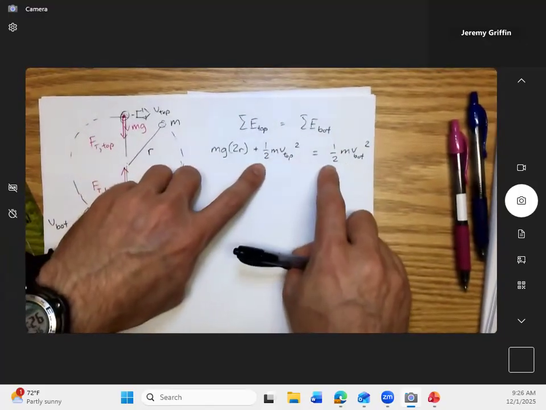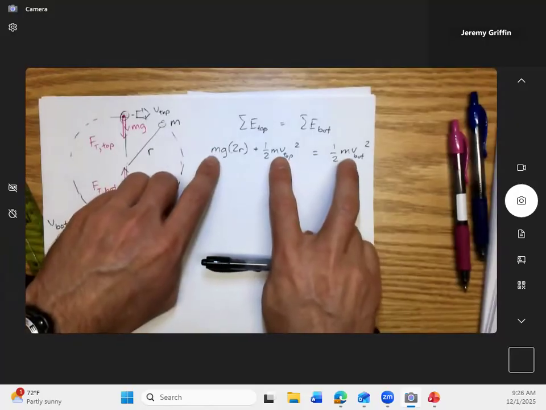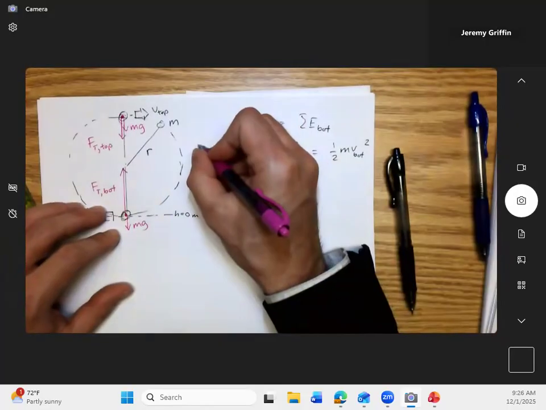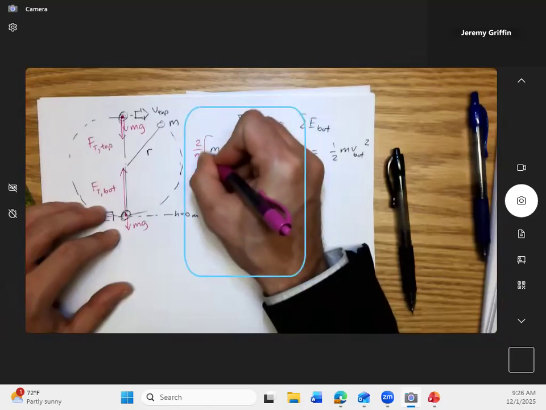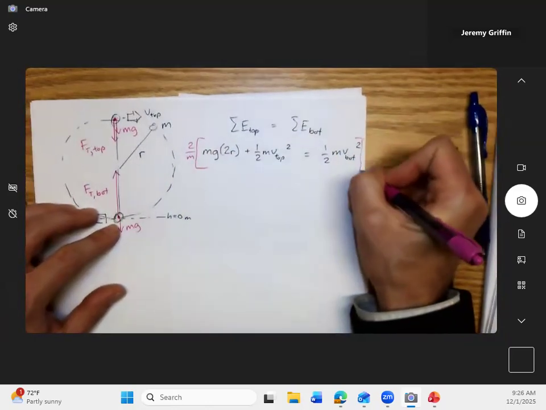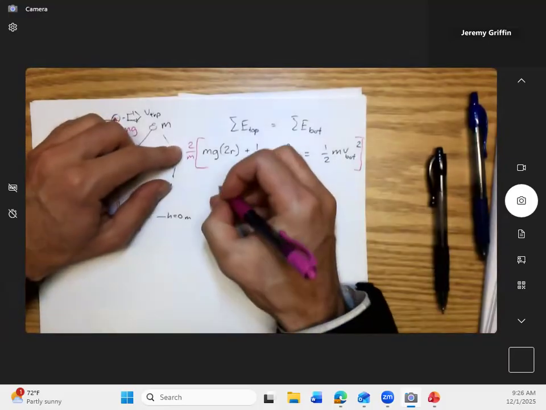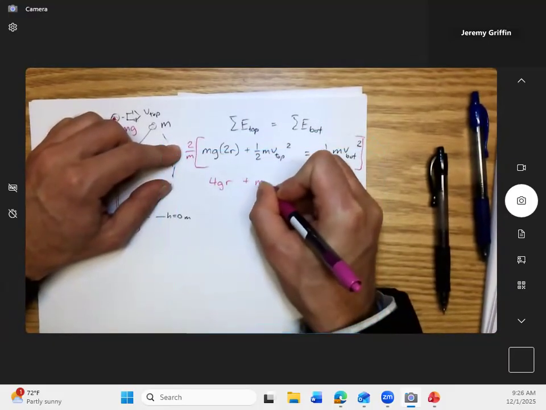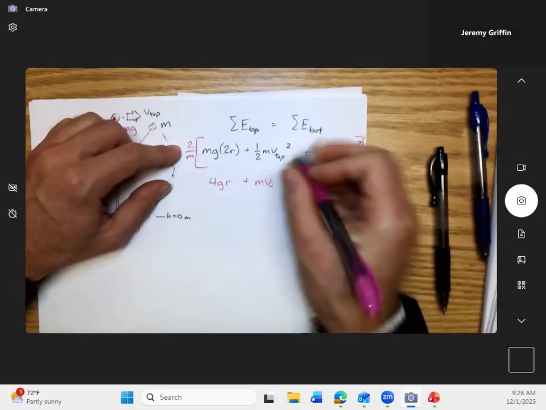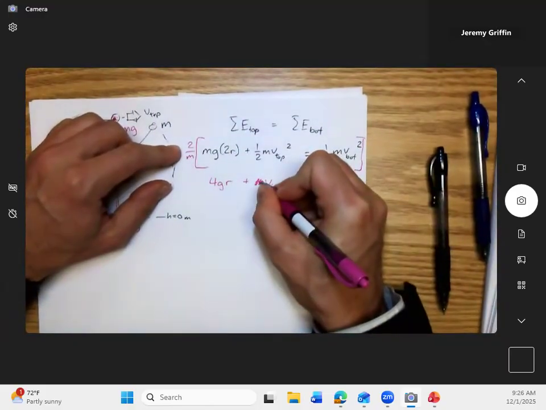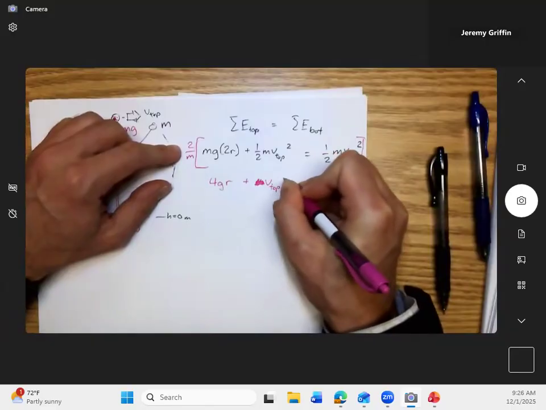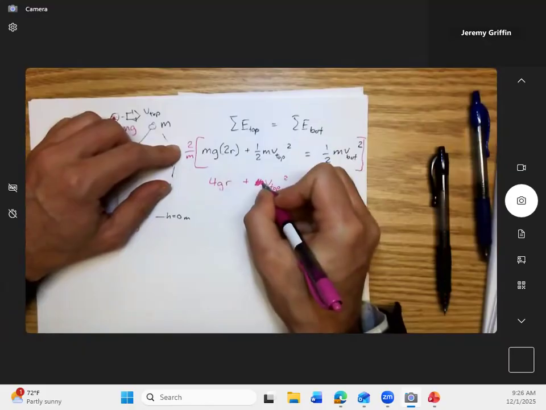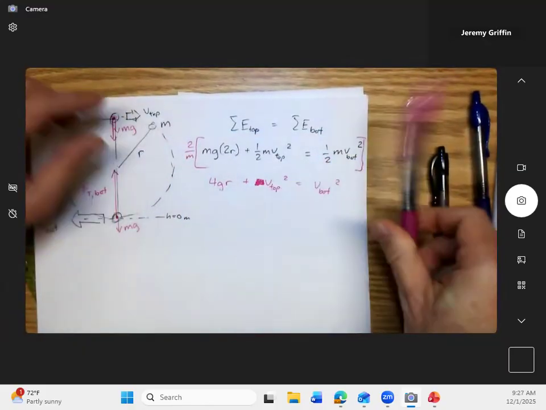Actually, while I'm at it, let me get rid of this fraction. How can I get rid of the fraction? I can multiply all 3 terms by what? 2. So let me do that. I'm going to say times 2 divided by mass, and I'll do that on both sides of the equation for all 3 terms, and it'll be balanced. So that'd be 4gr plus v top squared equals v bottom squared. Okay, so I got that relationship, right?